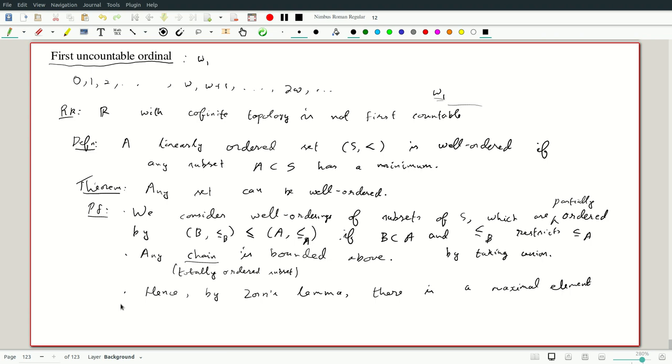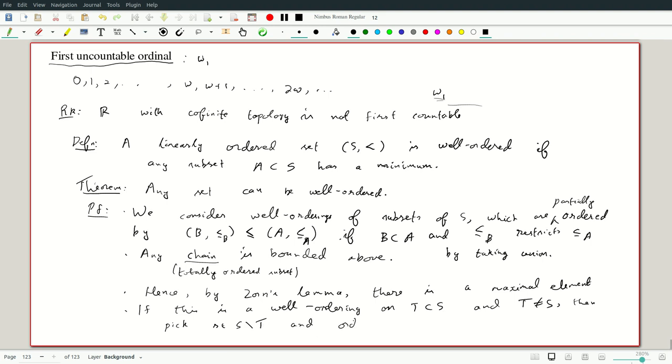And what do you do when there's a maximal element? If this is not a well ordering, so this maximal element has to be a well ordering on a subset T contained in S, and T is not equal to S. So if it's a well ordering on S, we are done. Okay, then pick some element, let's say little s in S minus T, and order it with s bigger than everything in T.